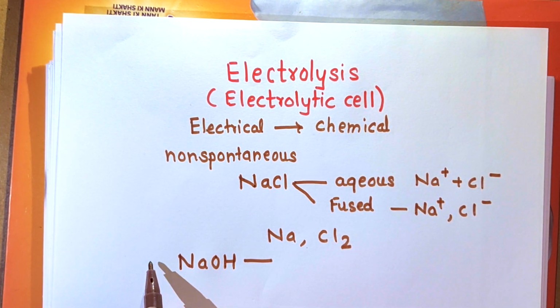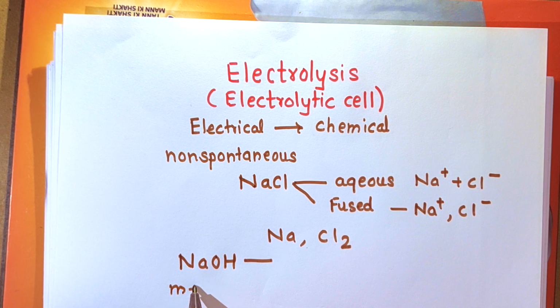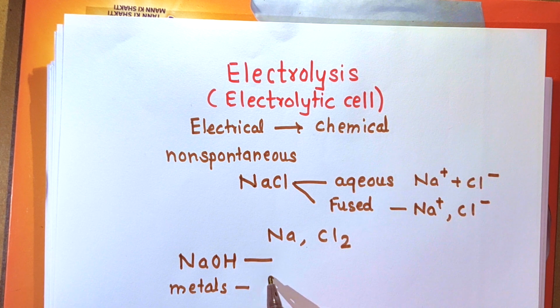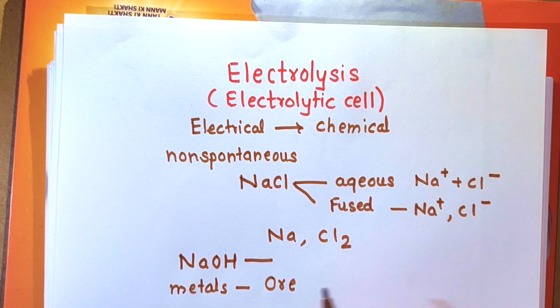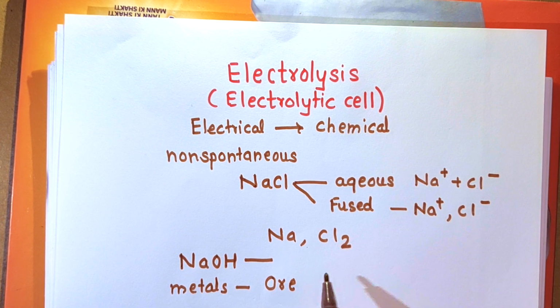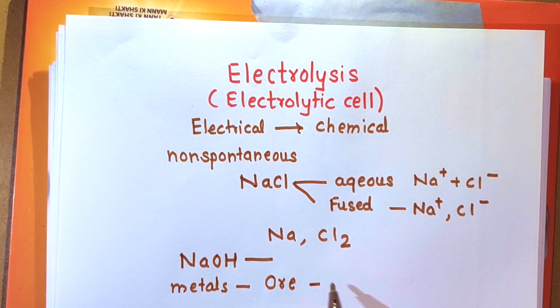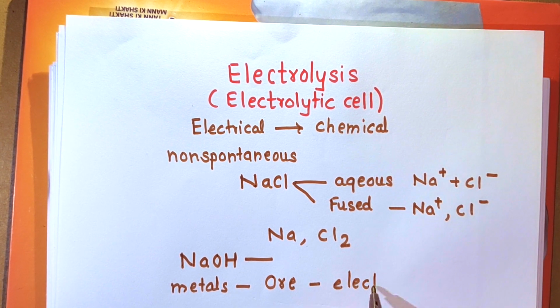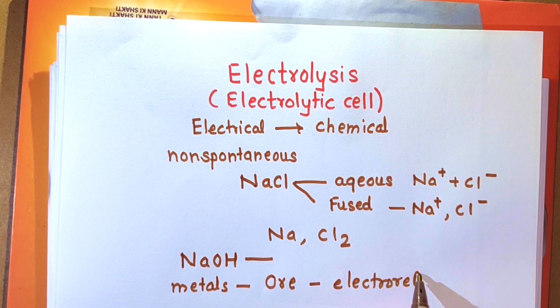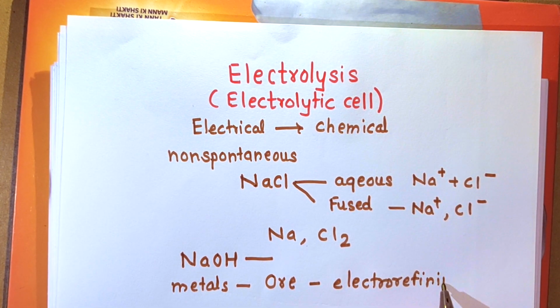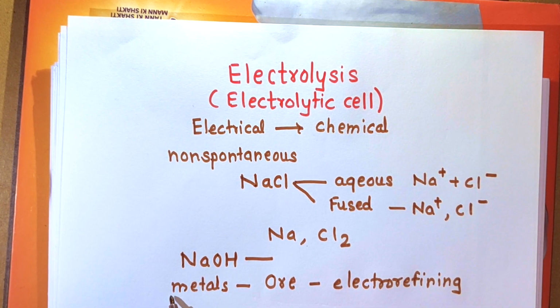Now, the second is, you know that metals cannot be obtained in pure state. They are obtained from their ores or in the form of their ores. And metallurgy is the process in which we separate the pure metal from its ore. In metallurgy, we have to carry out the process called electro refining, that is, purification of the ore, and pure metal can be obtained by using this electrolysis process.